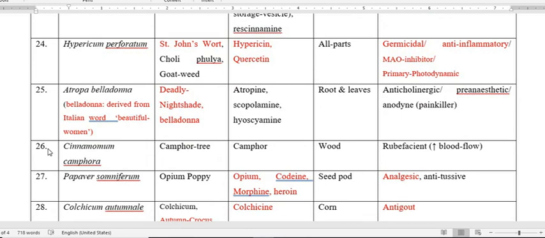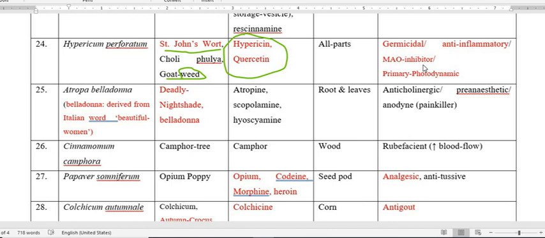Next plant is Hypericum perforatum. The common name of Hypericum perforatum is St. John's wort, also known as goat weed. So this is a weed, and also known by the common name Choli fulea. The active constituent of Hypericum perforatum is named as per the plant. So the constituent is hypericin, and it also contains quercetin. All parts of the plant contain this active constituent.